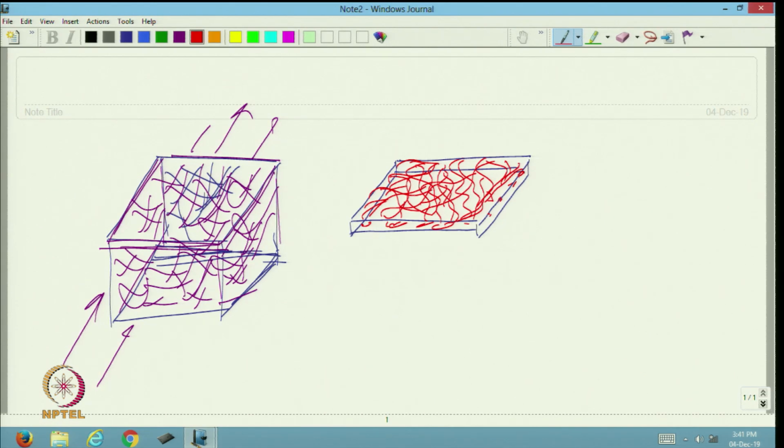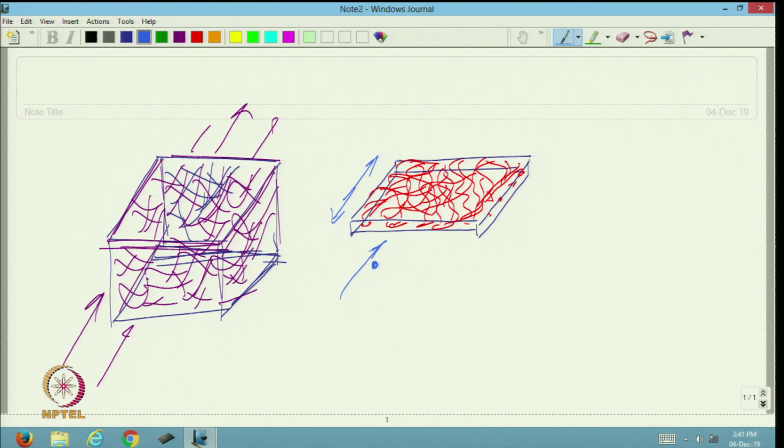Now, a particle shown by this blue color is trying to move through this thickness of the fabric.